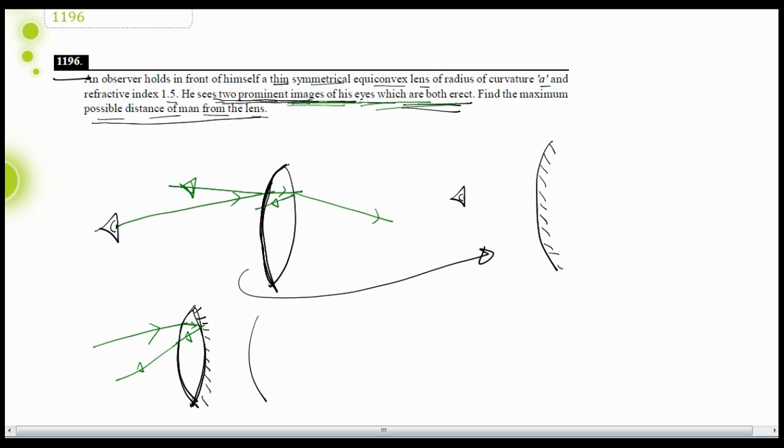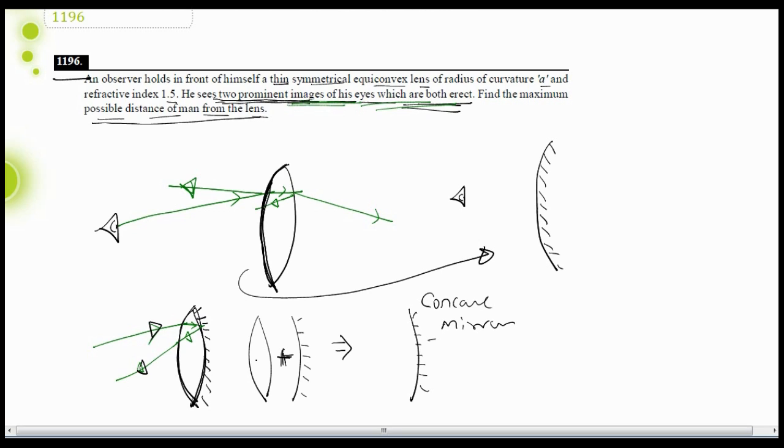This system, lens plus mirror, is making the incident light ray become a reflected ray. Hence this system is creating an image, and because this is a convex lens plus concave mirror, this system will effectively be a concave mirror. Whenever we have a convex lens with a surface silvered, most of the time it is a concave mirror. So this system is effectively a concave mirror.